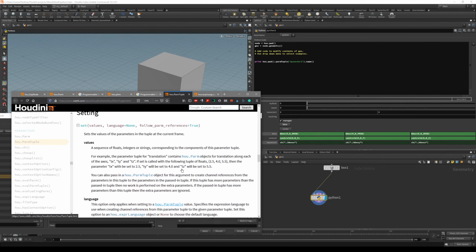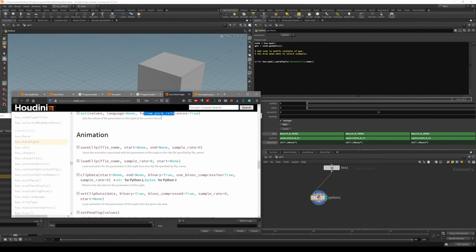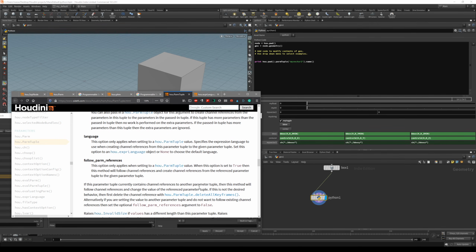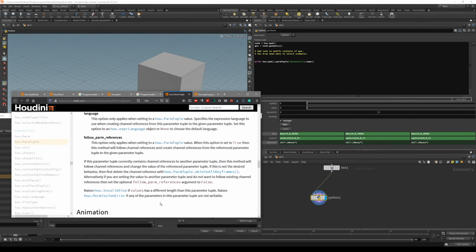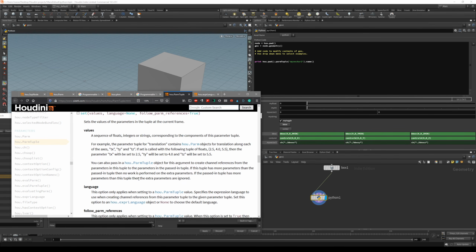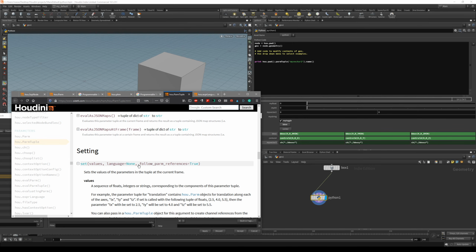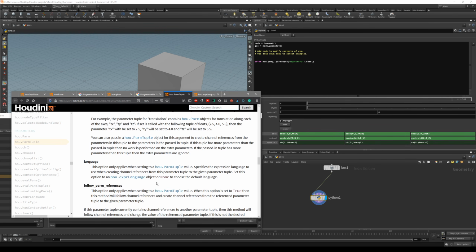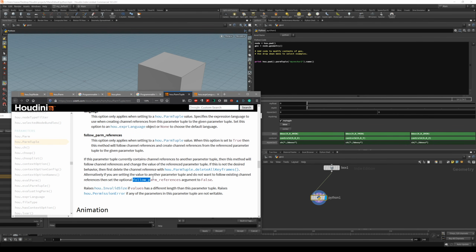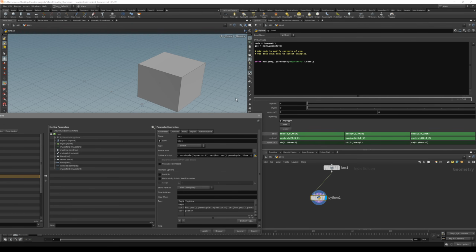The help basically talks about follow parm references, and if you go down, you can see that if we are referencing other parameters, it's basically going to copy this one into this one. By default you can see it's set to true. What we have to do is set it to false. So go inside here and copy this follow parm references, and after the bounding box, comma, and paste inside, and equals false, like that.